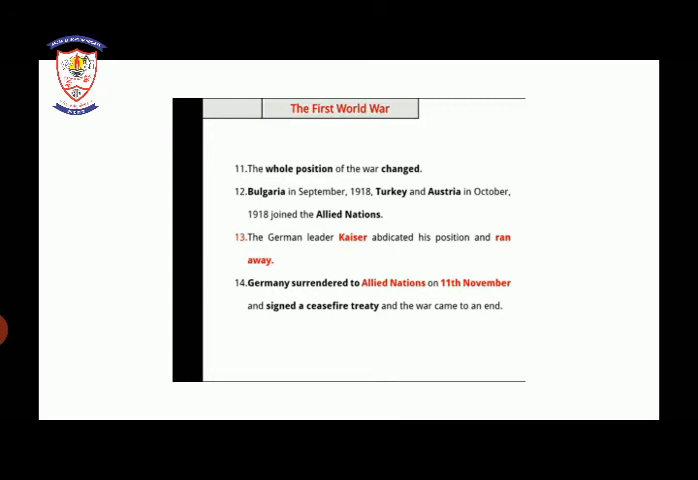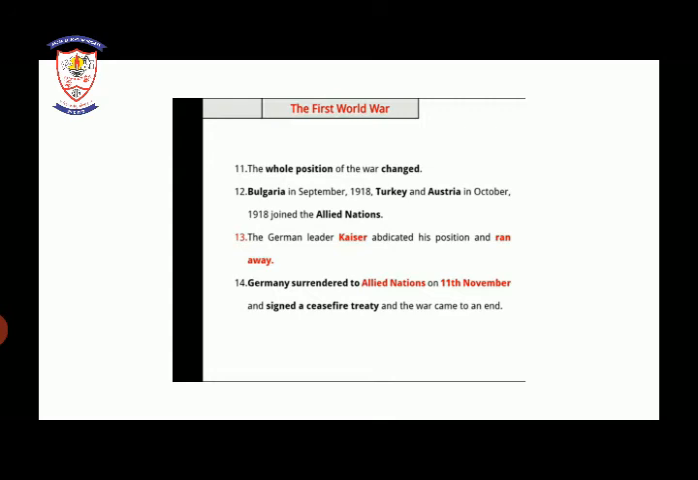Bulgaria in September 1918, underline this. Bulgaria in September 1918, and Turkey and Austria in October 1918 joined the Allied nations. So now we are seeing that the Allied nations have become quite stronger. So Bulgaria in September 1918, Turkey and Austria in October 1918 all joined the Allied nations.